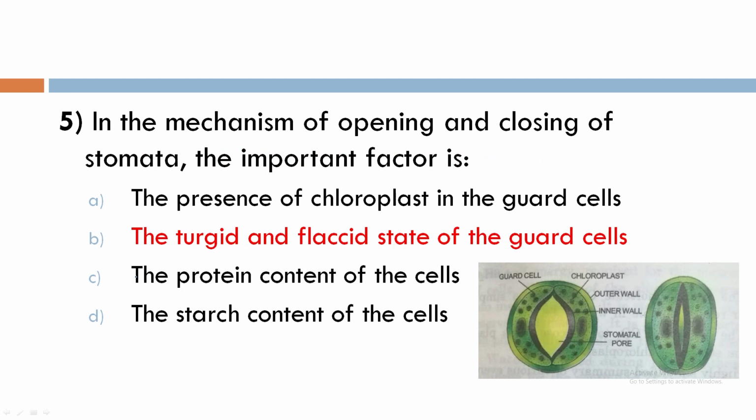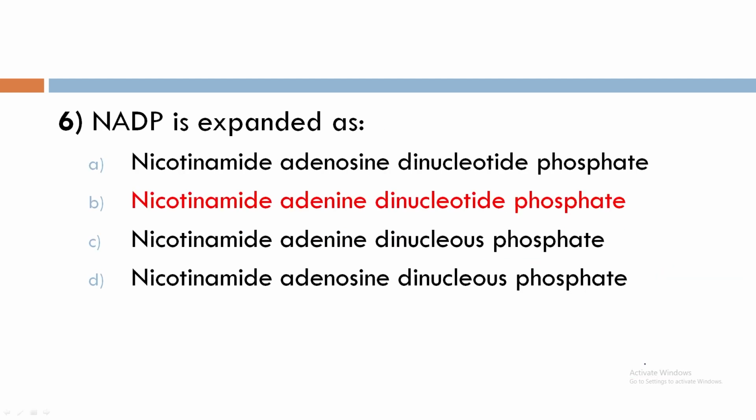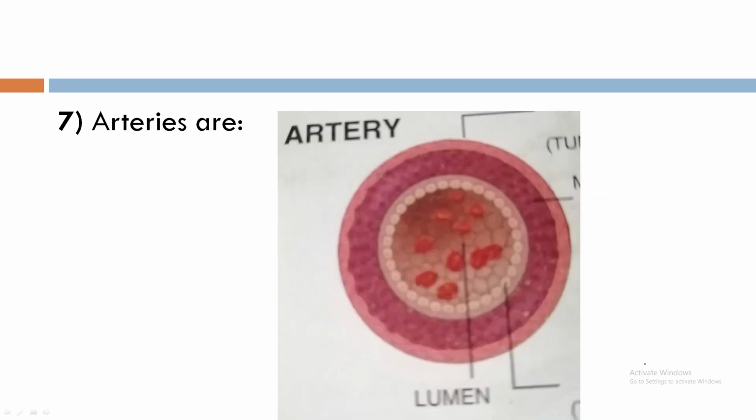Question 5. In the mechanism of opening and closing of stomata, the important factor is the turgid and flaccid state of the guard cell. This is the turgid state of the guard cell and this is the flaccid state of the guard cell. NADP stands for nicotinamide adenine dinucleotide phosphate.